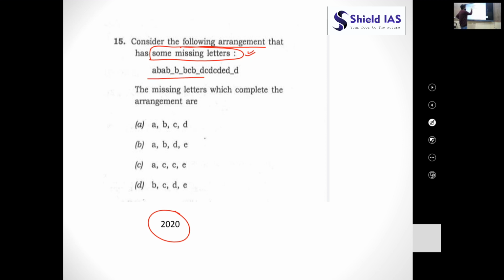They have given this sequence of alphabets: A, B, dash, B, C, B, dash, D, C, B, D, C, D, E, D, dash, D. The missing letters which complete the arrangement, again we have to find in a given sequence. Here, instead of numbers, letters have been given. The question is the same; the 2018 and 2020 themes are the same.